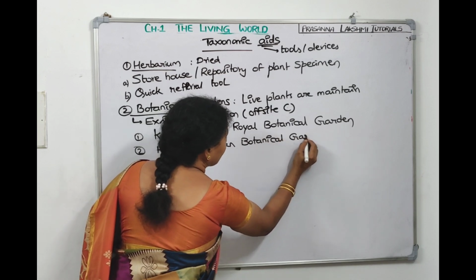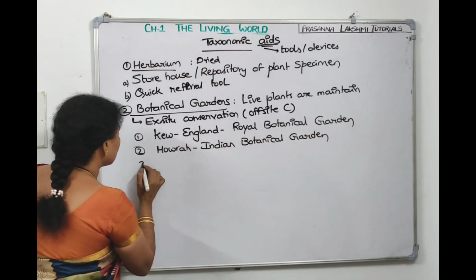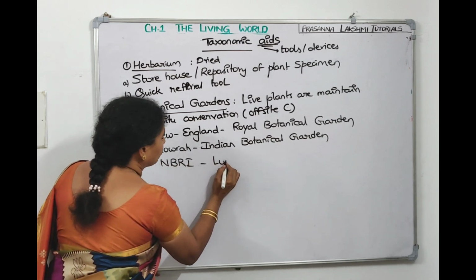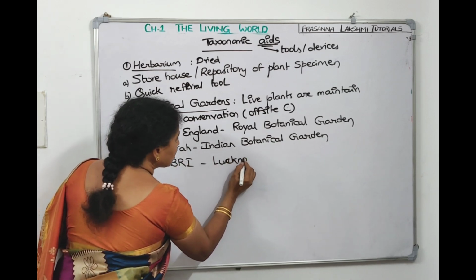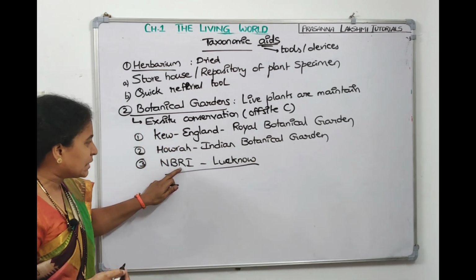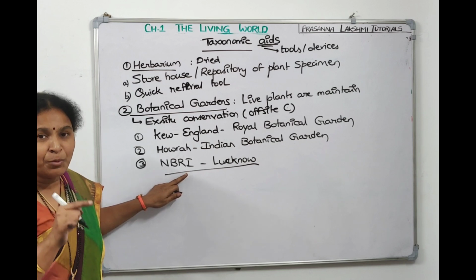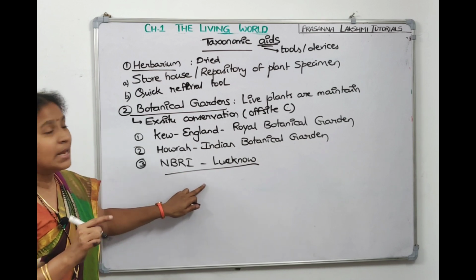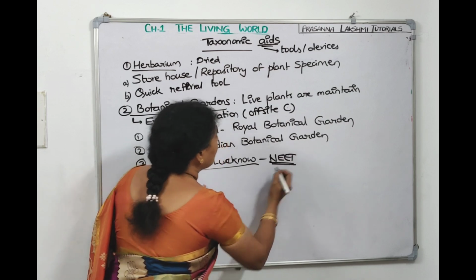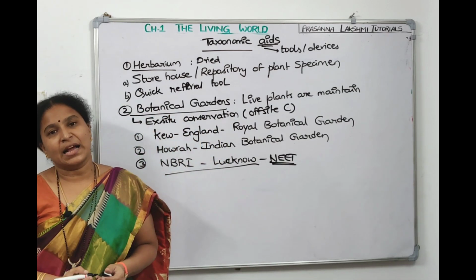This is also there in NCERT. Then we can also give one more example. National Botanical Research Institute, which is in Lucknow. Children, this has also been asked in NEET examination. National Botanical Research Institute is an example of botanical garden. Where is it located? In Lucknow. This came in NEET examination. So this is about botanical gardens, right?